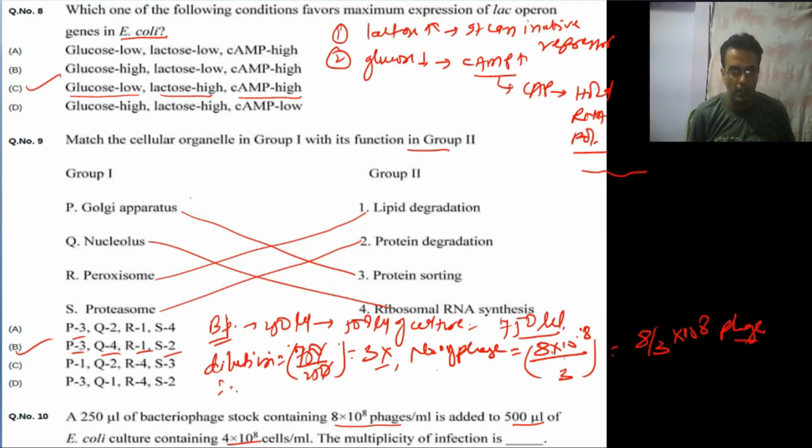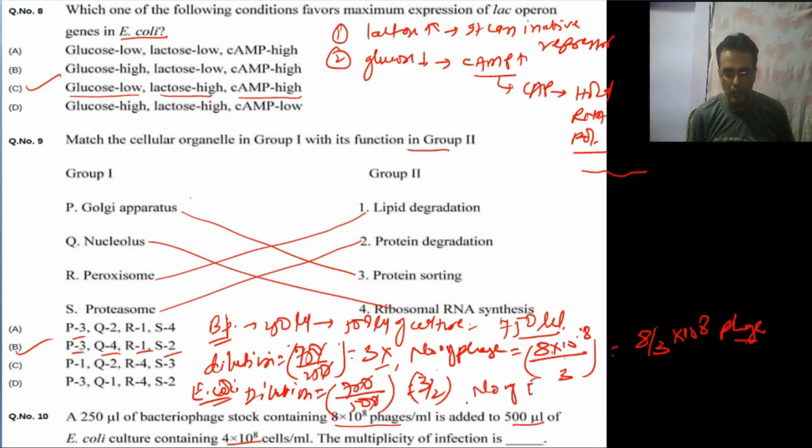Now for E. coli, we will do it in a similar way. For E. coli, 500 microliter is there and 250 microliter is added. So dilution: 750 is the final volume, 500 microliter is from the culture, so it will be 3 by 2. So the number of E. coli after this dilution will be 4 into 10 to the power 8 divided by 3 by 2, so it will be 8 by 3 into 10 to the power 8.